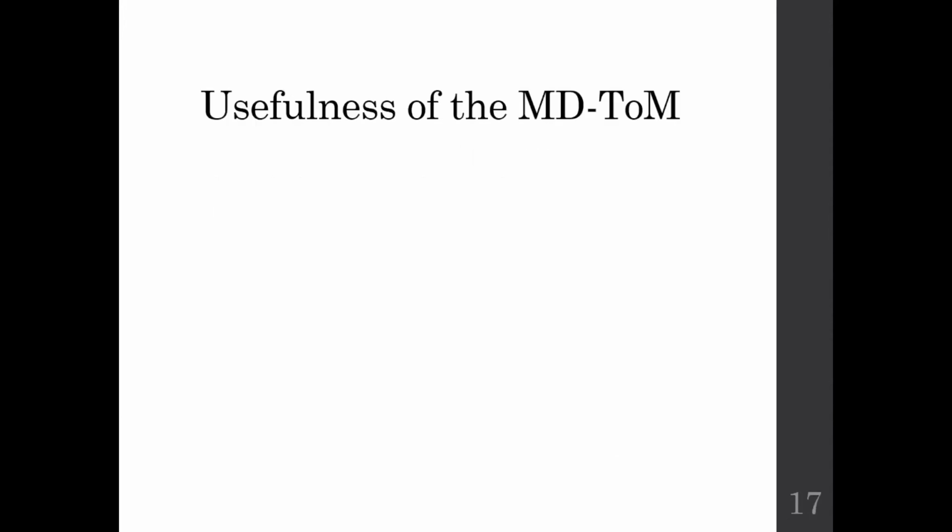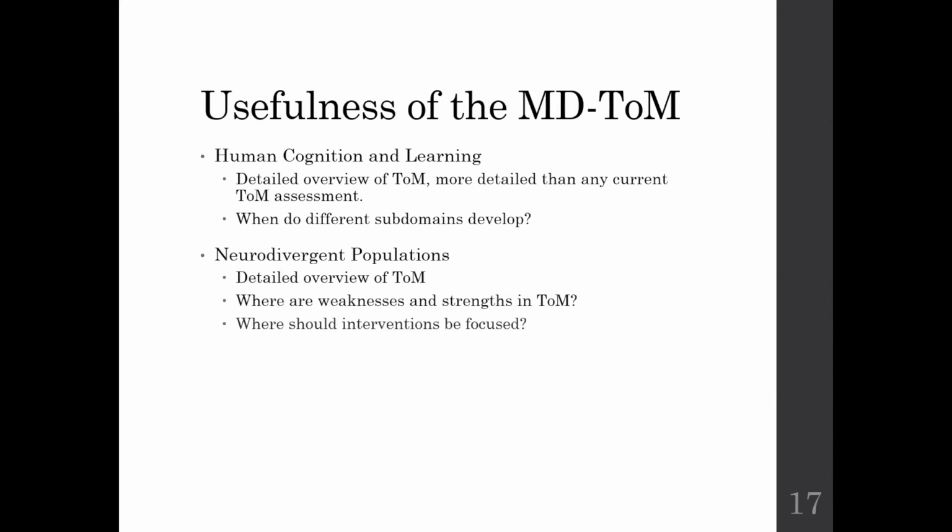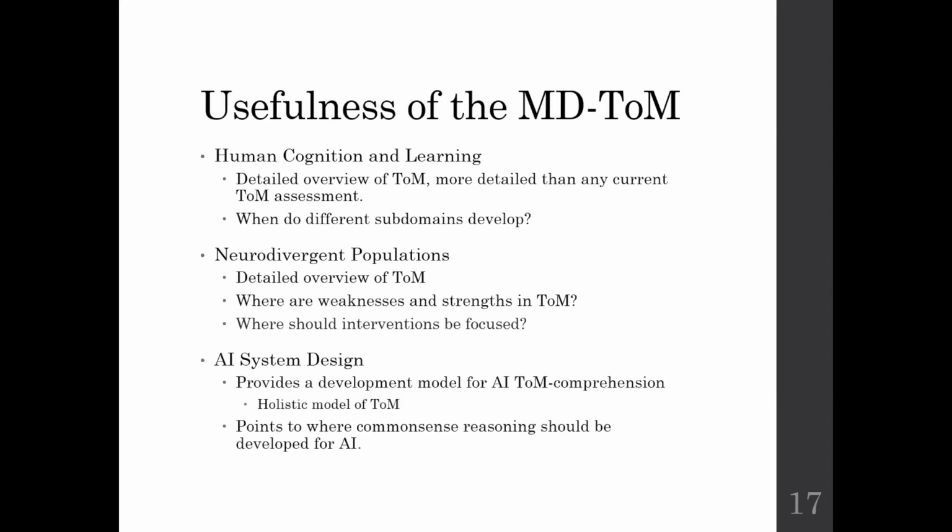This suggested intervention can have the different skills, showing how the person scores at different levels. The usefulness of the MDTOM is that theory of mind is important for daily life and human cognition. It will give us how a person perceives and possesses this theory of mind skill. It will also be helpful for the neurodivergent population, because they may lack theory of mind ability. If we can assess on which aspect a person is lacking theory of mind skill, then it will be helpful for designing intervention. And third, it will also be helpful for designing AI systems.